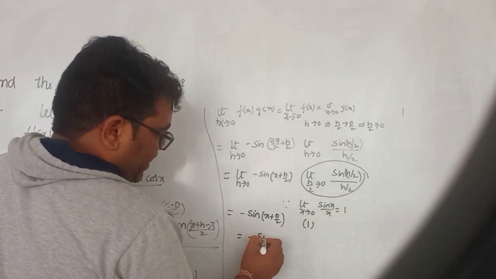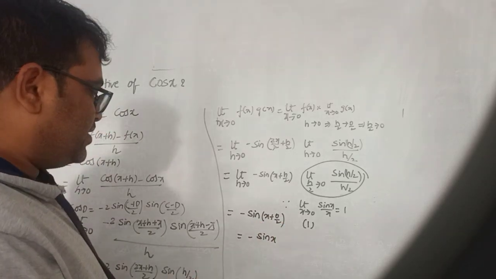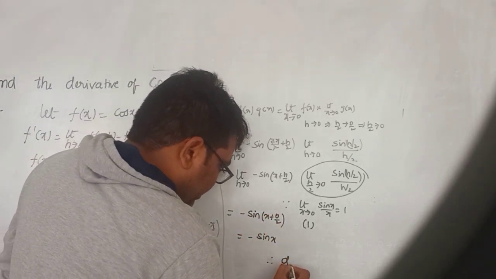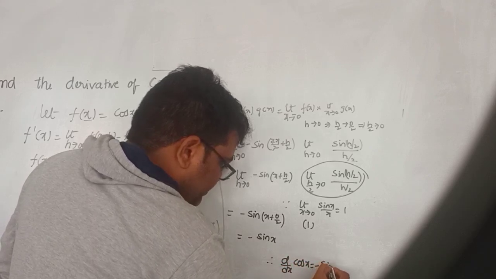So minus sin x plus 0, and 0 by anything is 0, so we get minus sin x. Therefore d by dx of cos x equals minus sin x.